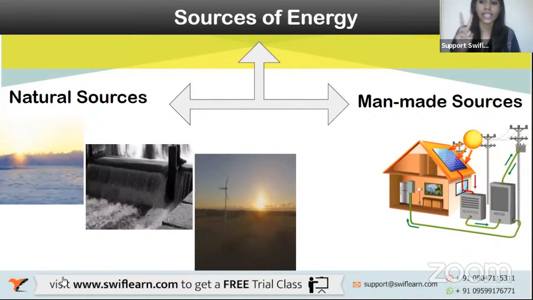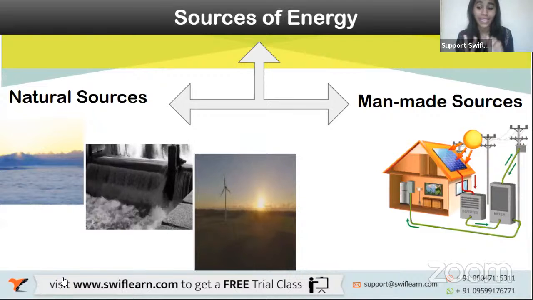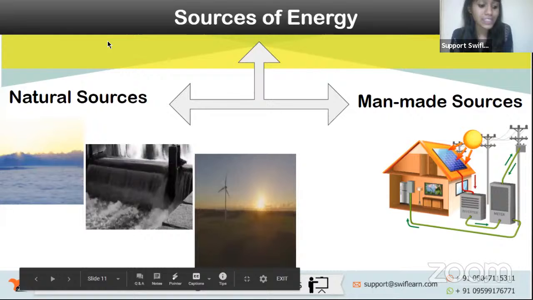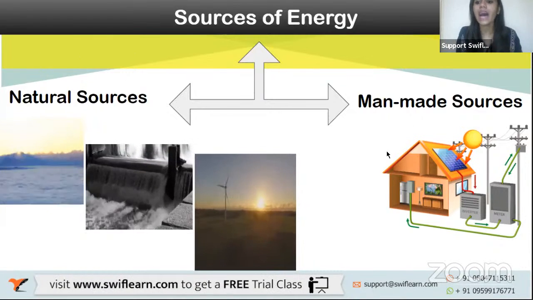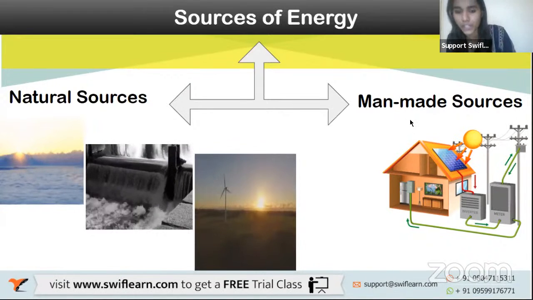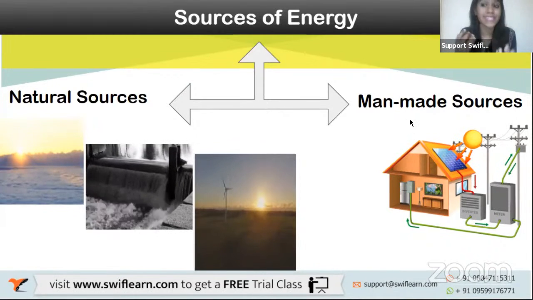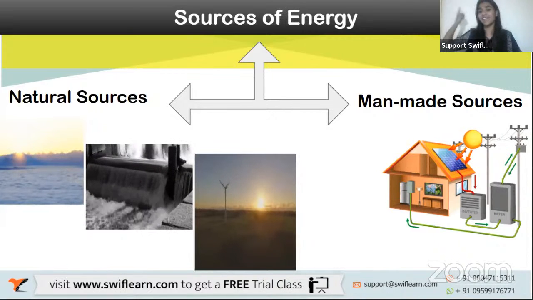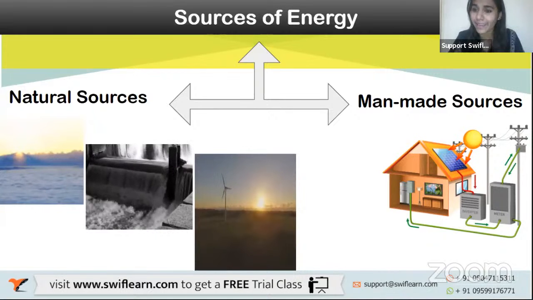Moving forward, now there are two kinds of sources of energy. Number one is the natural source of energy. One is a natural source and the other one is a man-made or artificial source. Now, can you come up with examples for natural source? I've given you pictures as hints. One is sunlight, obviously, then water, right? Air, right? So these are examples of natural sources of energy.